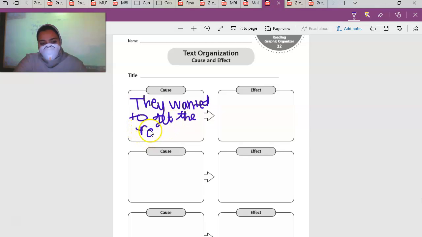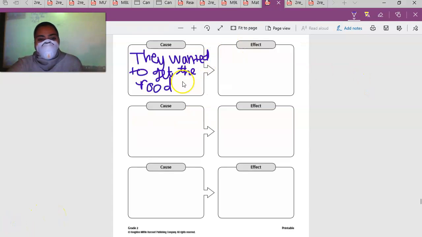And how did they get the food? They put stones in the water to make the water rise, to make the food rise so they can get it. So you're going to write that here. So the cause is they wanted to get the food. Here you're going to tell me how they got the food. Okay? I'm going to give you a minute to do that. You can pause the video now. So the first cause we talked about is they wanted to get the food, and then you have to tell me what they did to get the food.